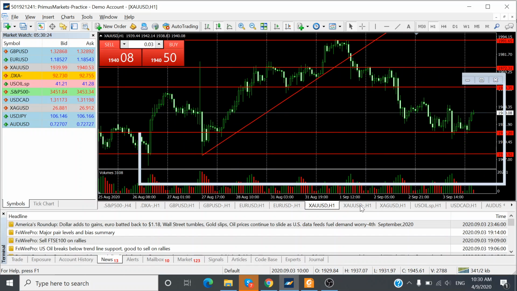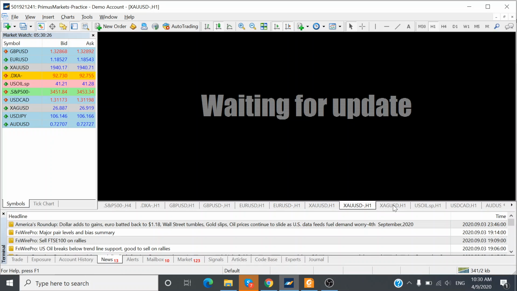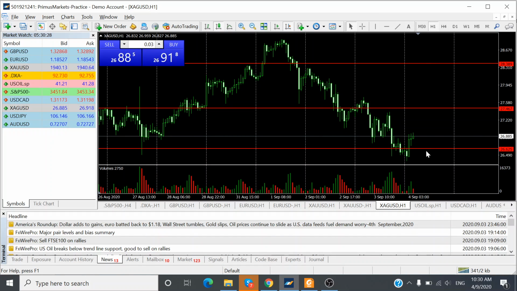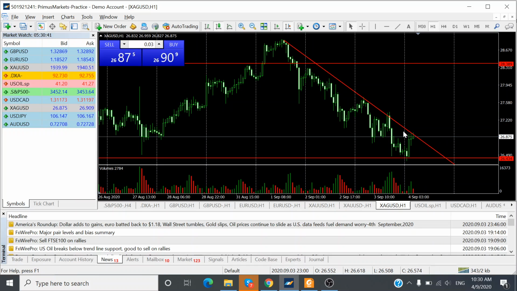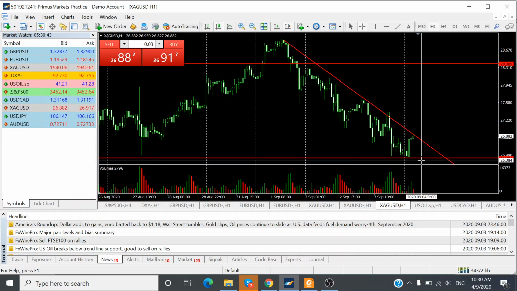Okay, so silver prices, as you can see, it is still largely on a bearish trend. Okay, bearish trend, and it's trying to test this bearish trend line now. So if it doesn't break up, it may come down to find support levels at this